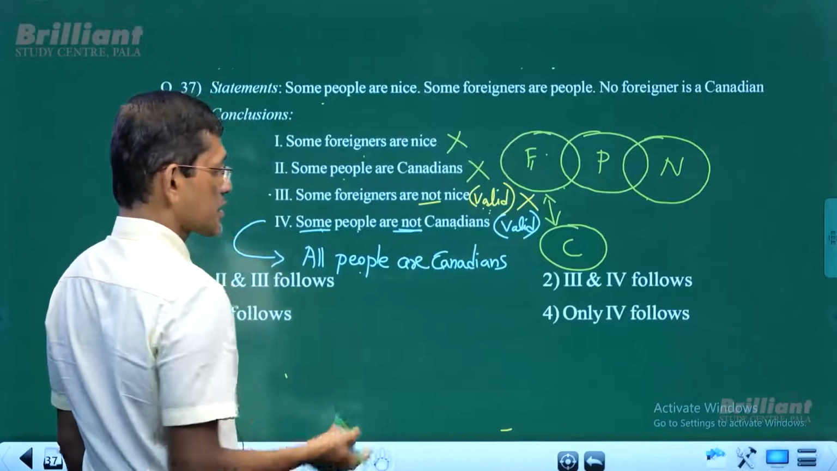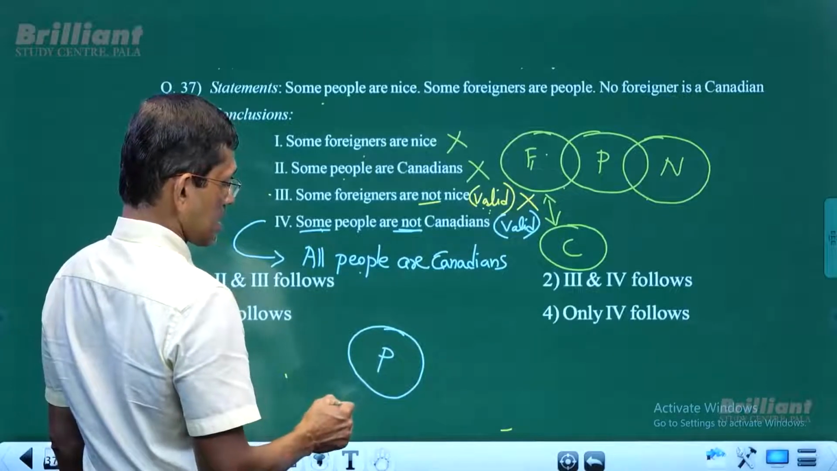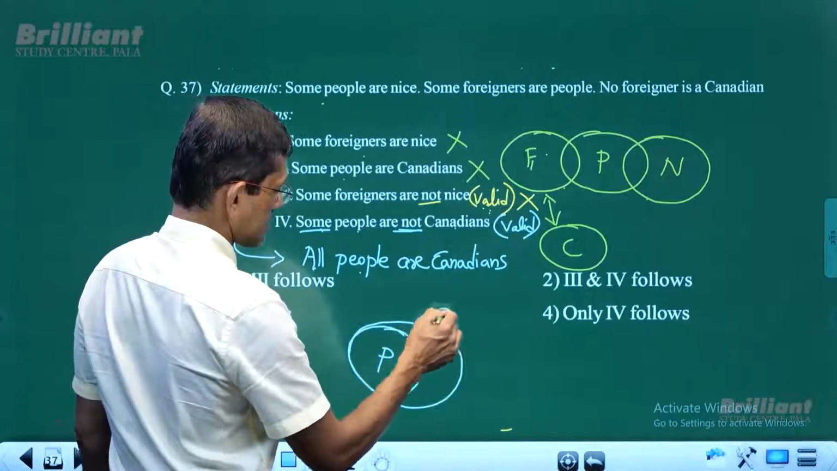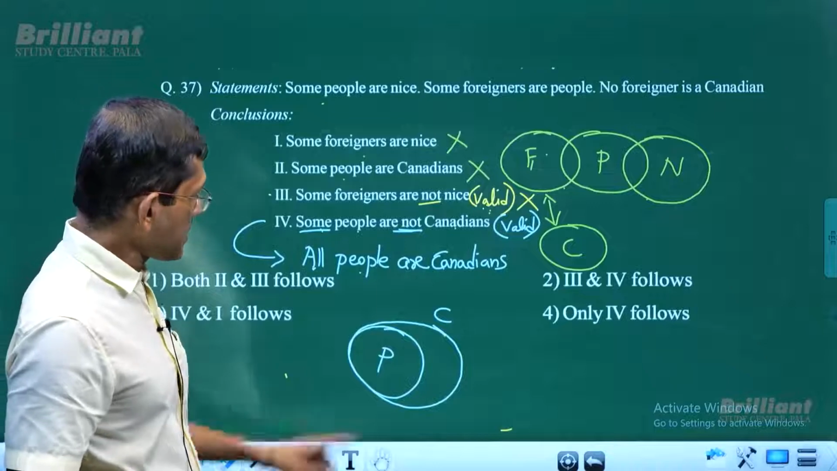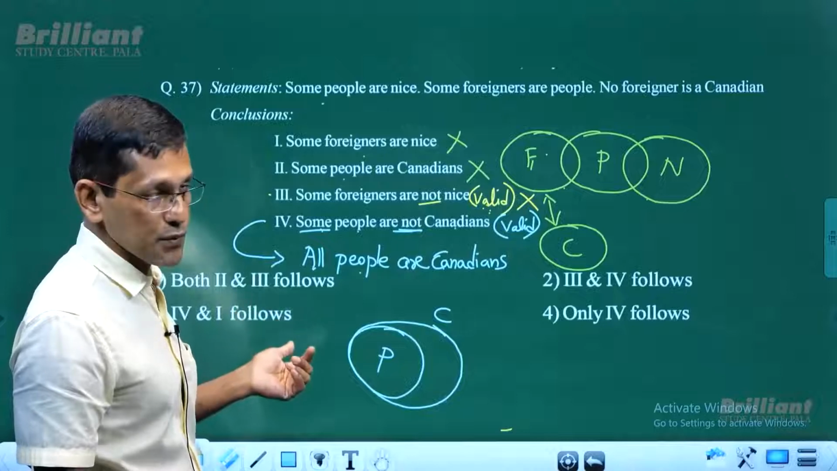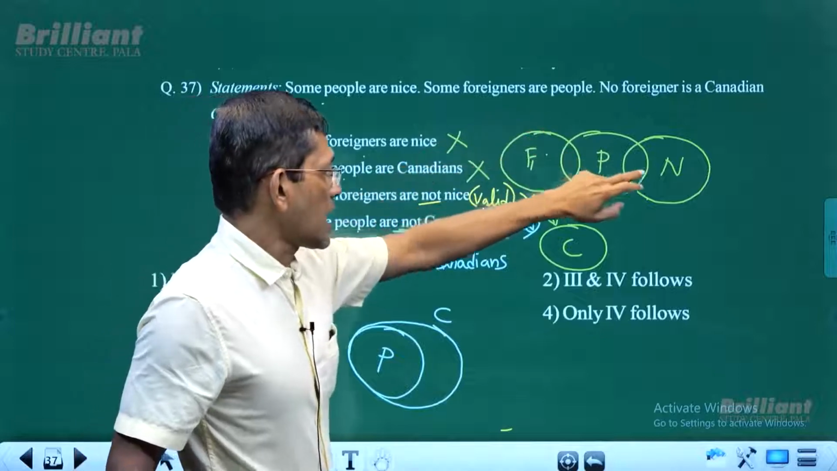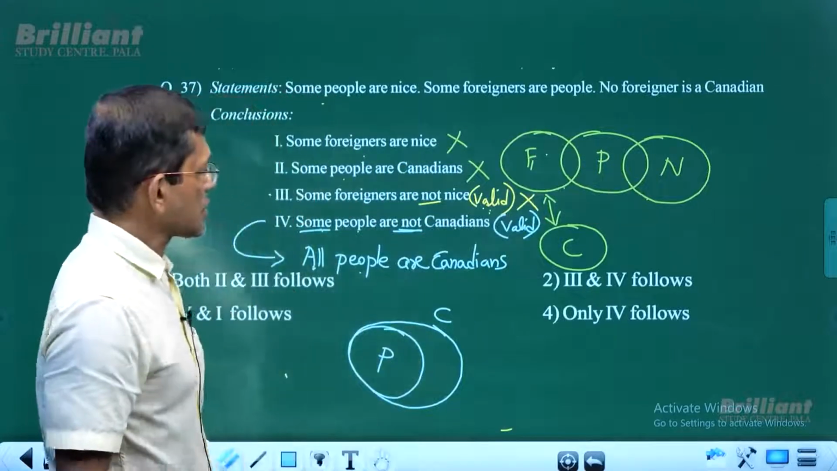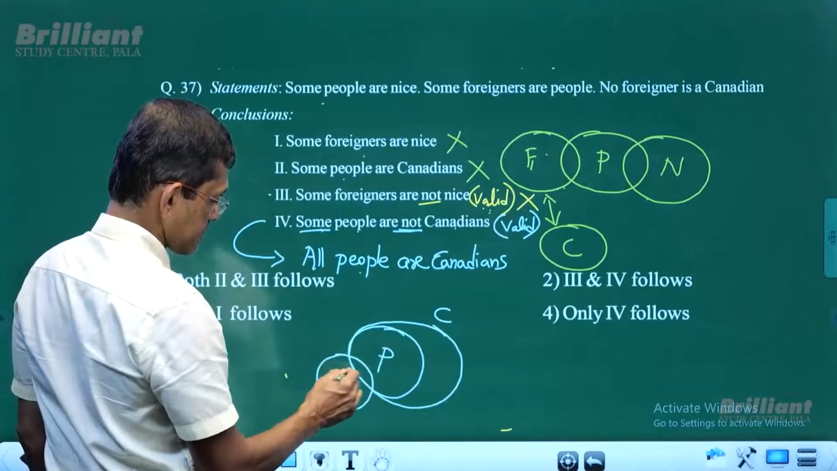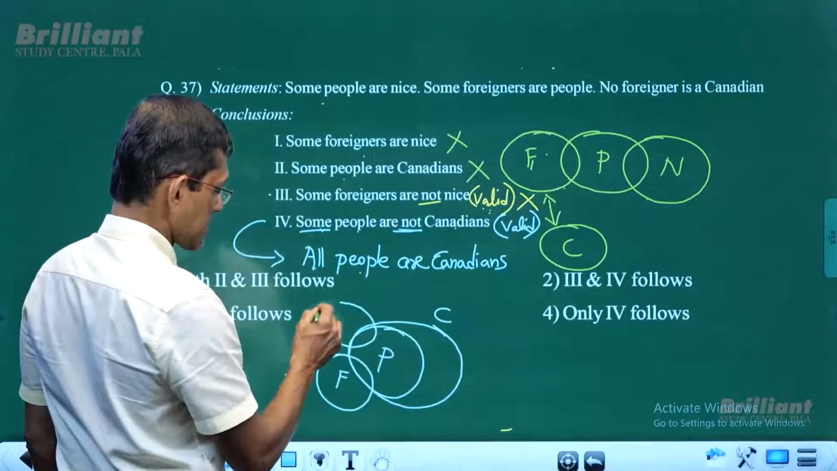When you draw the new diagram, some people must be Canadians. Well, not some people, all people. All people are Canadians. And we have people and Canadians here. Now what is next? We need missing terms. Which are the missing terms? Foreigners, and we have nice as well. So we know that foreigners are intersecting with the people. So foreigners must be intersecting with the people. At the same time, nice is intersecting with the people. So nice must be intersecting with the people.